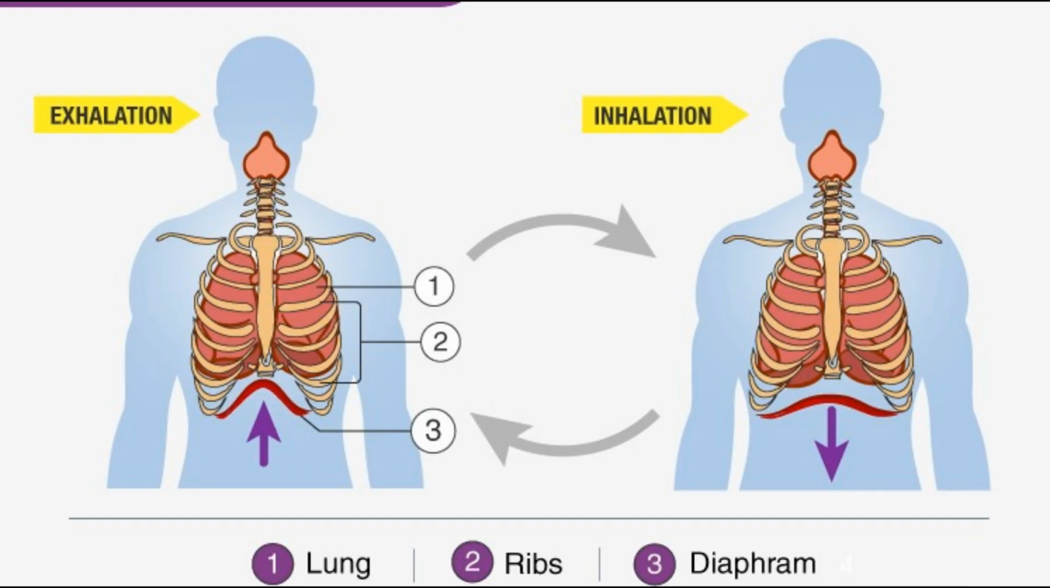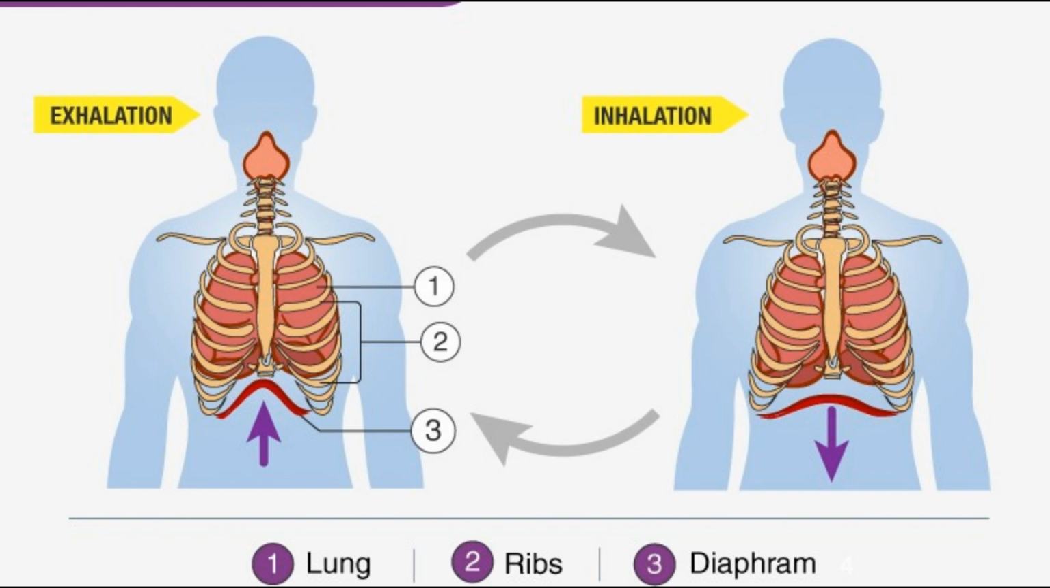Respiration has two main stages: external respiration or breathing, and internal respiration or cellular respiration. External respiration or breathing is a mechanical process that involves inhaling air rich in oxygen into the lungs and exhaling air rich in carbon dioxide from the lungs. Inhaling means breathing in or taking in air. Exhaling means breathing out or giving out air.